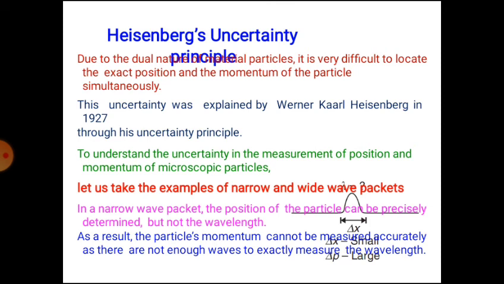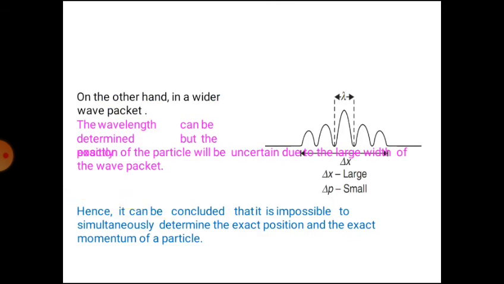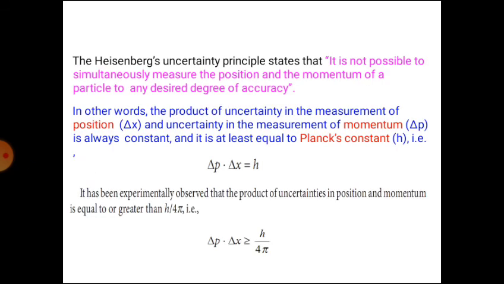Delta x is small and delta p is large. On the other hand, in a wider wave packet, the wavelength can be determined, but the position of the particle isn't determined. Delta x is large and delta p is small. Hence, it is concluded that it is impossible to calculate the exact position and momentum of a particle simultaneously. The Heisenberg uncertainty principle states that measuring the position and momentum of a particle to any accuracy is a very difficult process.